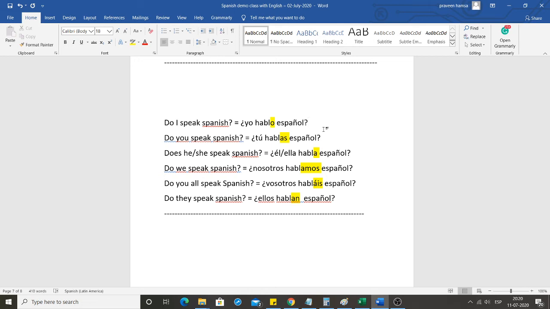Next, do you speak Spanish? ¿Tú hablas español? Does he speak Spanish? ¿Él habla español? Do we speak Spanish? ¿Nosotros hablamos español? Do you all speak Spanish? ¿Vosotros habláis español? Do they speak Spanish? ¿Ellos hablan español? So in this way, we have just kept question marks at the front and back side of the statement to form